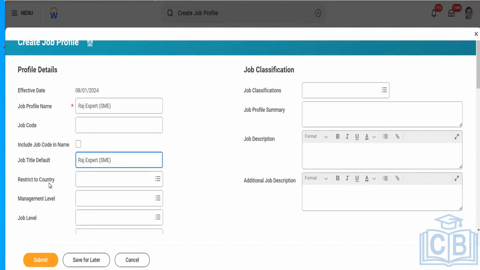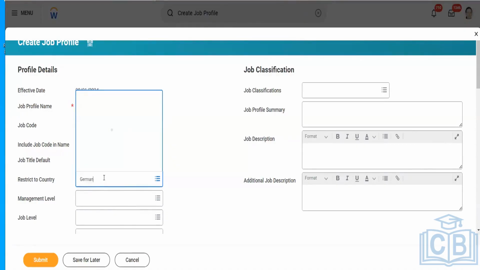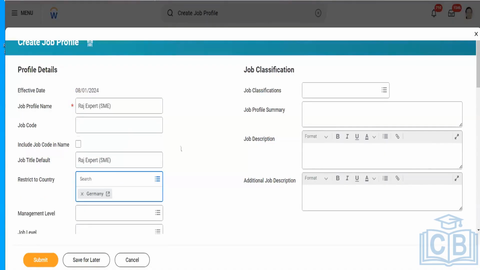Apart from that, I have an option to restrict this job profile to any specific country as well. Let's take an example. I want to use this job profile only for Germany. I can mention Germany here. This job profile will be applicable only for Germany location, not for others.